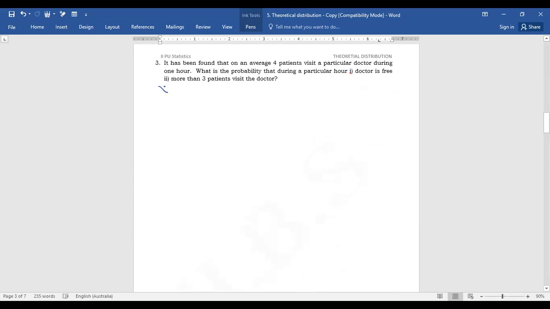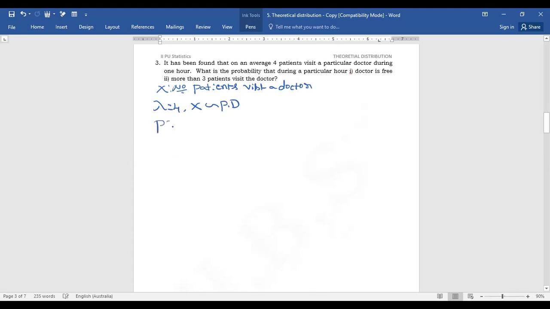Here also, x denotes the number of patients who visit a doctor. On an average 4 patients, so lambda is equal to 4, and x follows Poisson distribution.